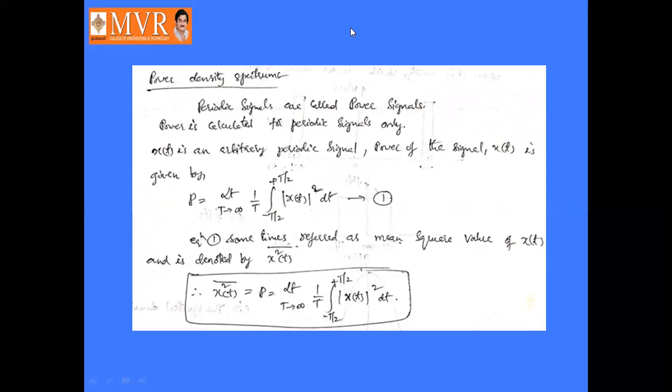That is x square of t bar. Okay, x square of t bar. Or we can also define it like this: limit T tends to infinity, 1 by T, integral from minus T by 2 to plus T by 2 of mod x of t whole square dt. This is the power density spectrum.